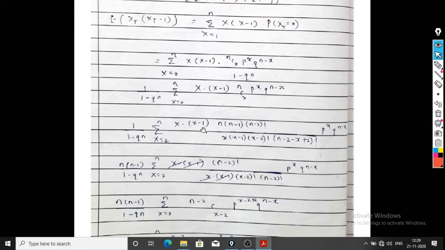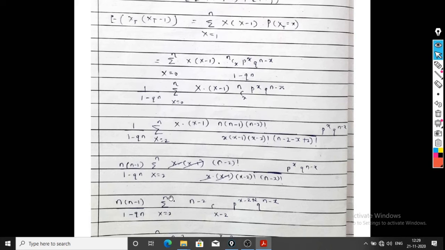Now this x into x minus 1 and this x into x minus 1 get cancelled. We can write n into n minus 1 is constant, we can take it out from the summation. Here only n minus 2 factorial divided by x minus 2 factorial, and this plus 2 minus 2 get cancelled, so it is n minus x factorial. P raised to x q raised to n minus x as it is. Again, n into n minus 1 divided by 1 minus q raised to n.